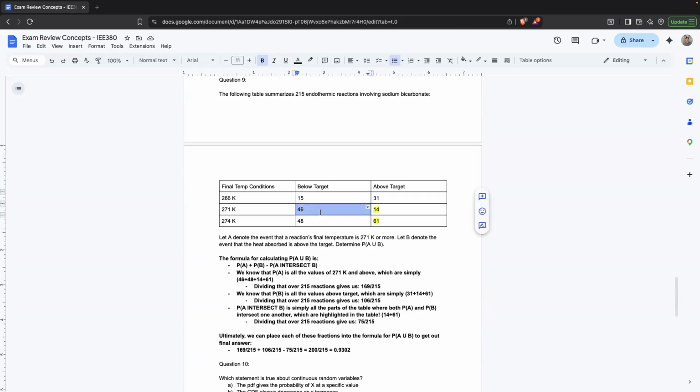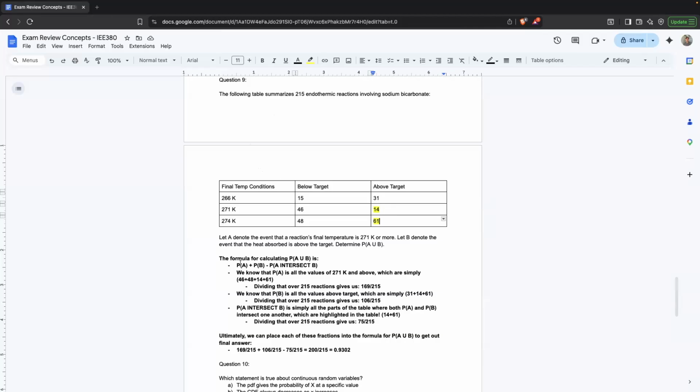So basically, we would just sum up all of these columns, being that 271 or higher includes 271 and 274. So we add 46 plus 48 plus 14 plus 61, and that gives us a total of 169. There are a total of 215 endothermic reactions, so that would be all over 215. The probability for event B is just all the values above the target. So it would simply be 31 plus 14 plus 61, which gives us a value of 106, and we still divide that over the 215 endothermic reactions.